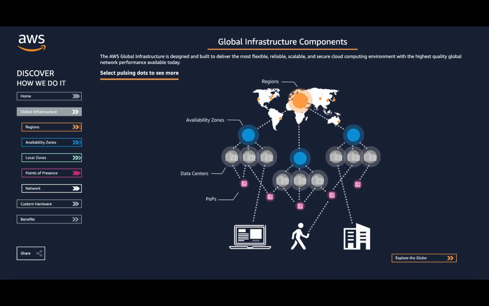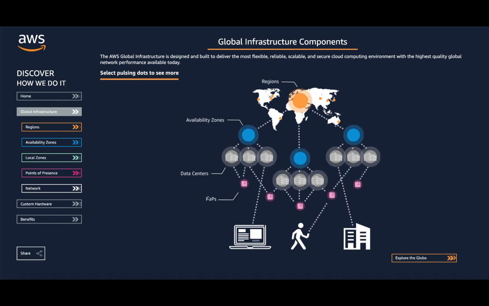So this slide gives you the overall global infrastructure components in AWS. It's a hierarchical setup. You have a large global infrastructure called a region, which is broken down into multiple availability zones, and each availability zone has multiple data centers, one or many. And then you have a concept called POPs, which is nothing but edge resources.